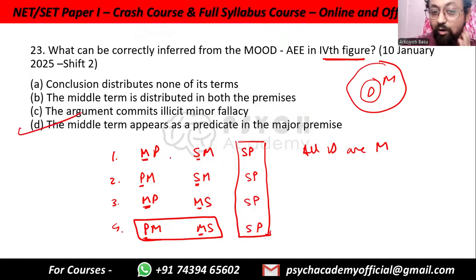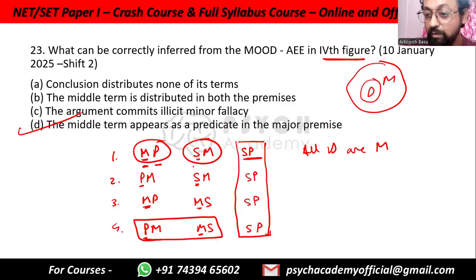Anyway, I'm using a lot of codings and a lot of abstract terms here. But the point is, we just have to get familiar with this: MP, this is the major premise, minor premise, and within each of the premises, the one that comes first is the subject, and the one that comes later is the predicate, which is separate from the subject and predicate of the conclusion. And in each of the situations, only the first one, the subjects, are distributed, not the predicates.